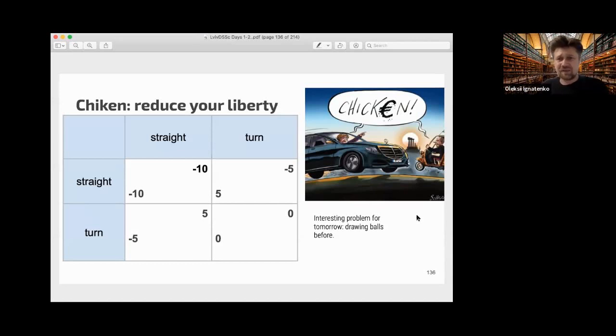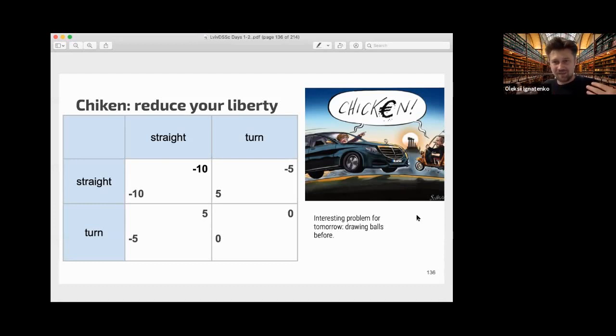For example, there is an old movie from my childhood, Cry Baby, with Johnny Depp, and this final scene is like an example of this chicken idea.